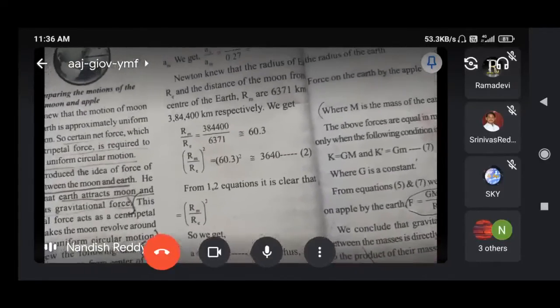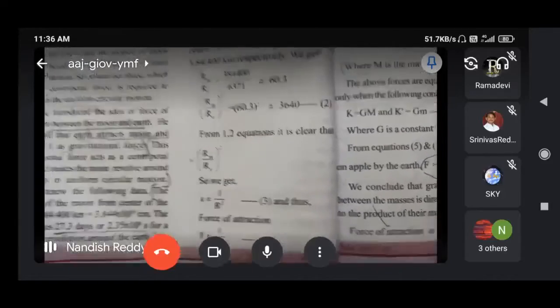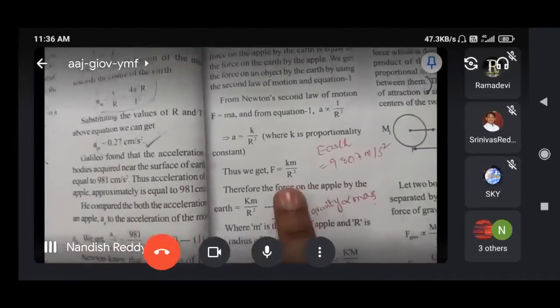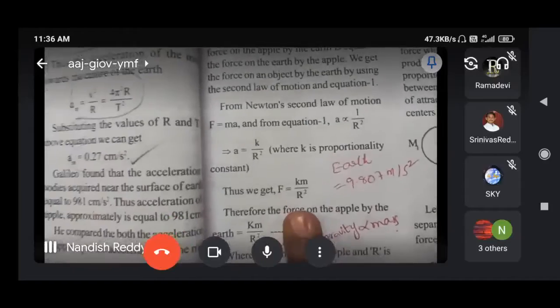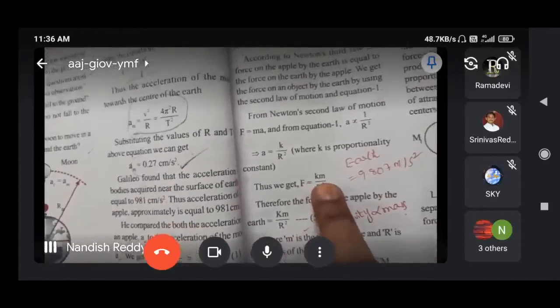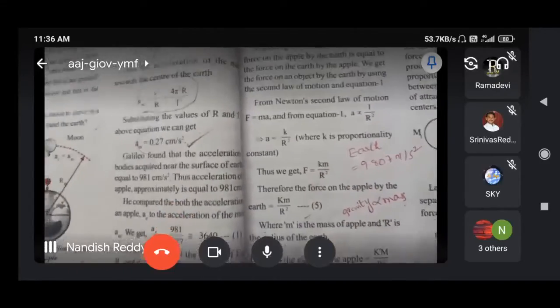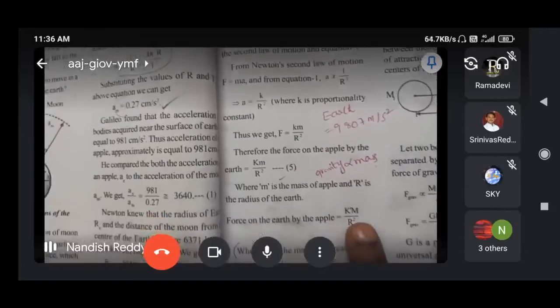So substitute that value: F is equal to k by r square into m, that is the force value. Here m is the mass of the apple, and for the earth, capital M is the mass of the earth.